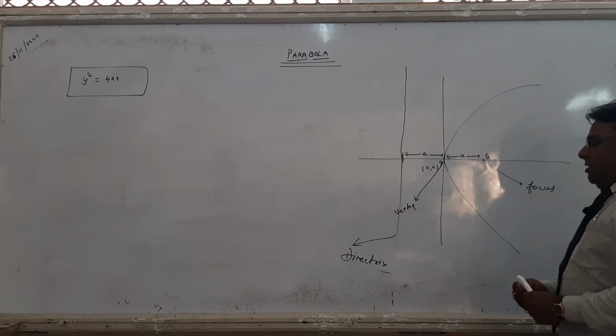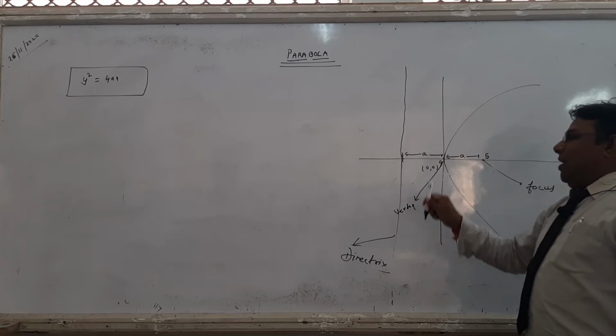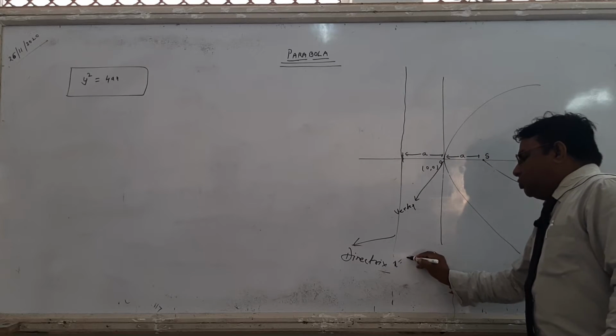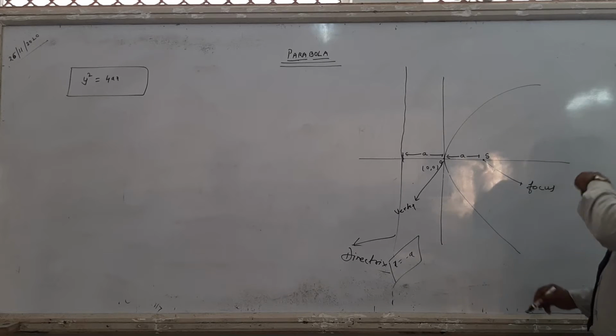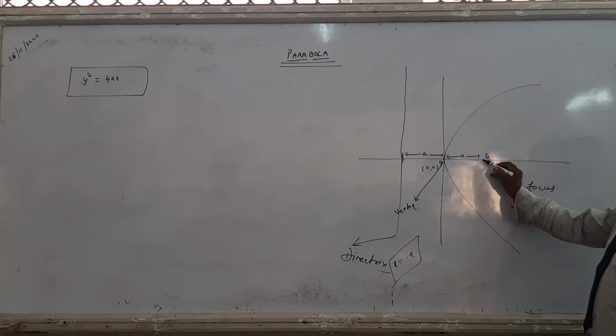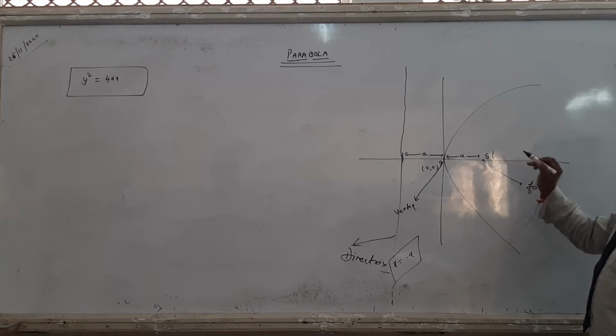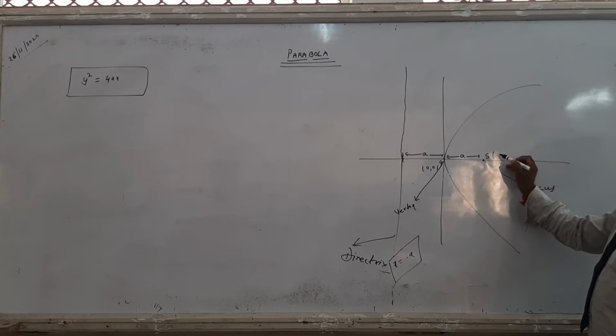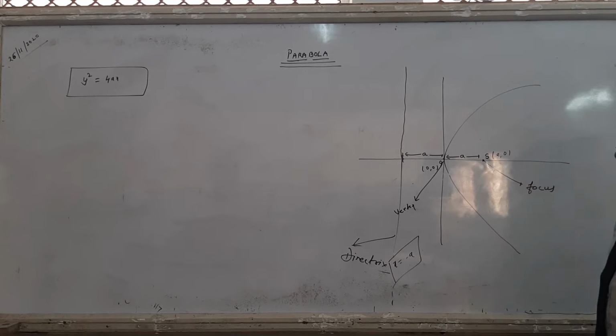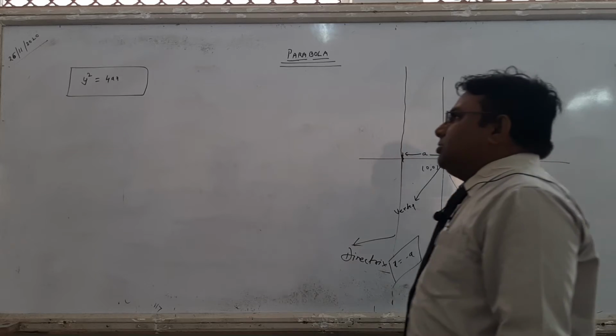So what is the equation of the directrix? It is parallel to the y axis, that means x equals minus a. This is the equation of the directrix. And now the fixed point is called the focus. What are the coordinates of the focus? On the x axis, the y coordinate is 0, the x coordinate is a, so a comma 0. This is the focus of this parabola.